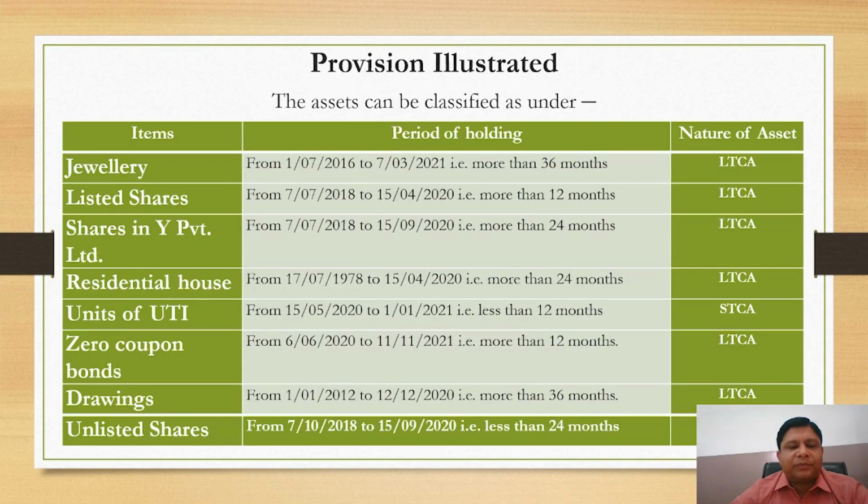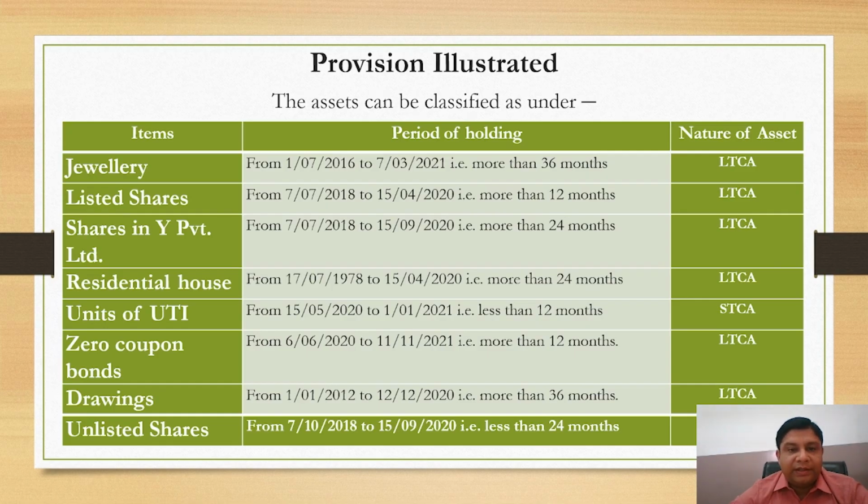Now next, some provisions illustrated. The asset can be classified as, here in this chart you will see items are mentioned, period of holdings are mentioned and nature of asset is mentioned. So it is on the basis of holding the months, the nature of asset is going to be decided.